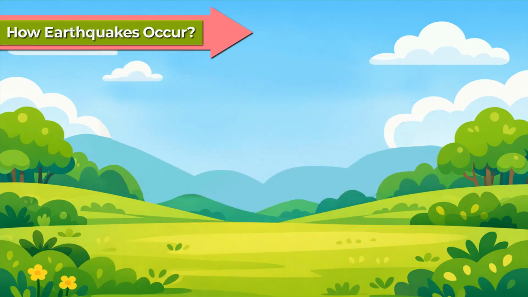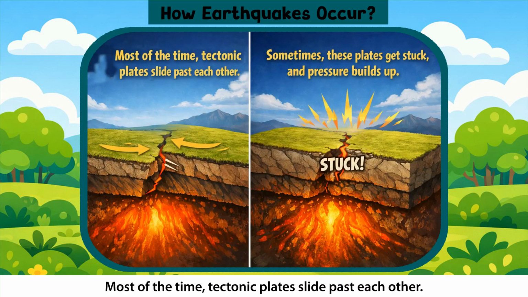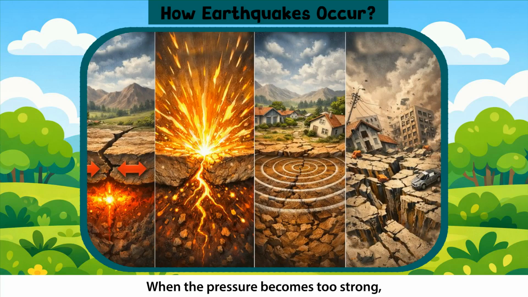How earthquakes occur. The earth's outer layer, called the crust, is made of large slabs of rock called tectonic plates, which move constantly and slowly. Most of the time, tectonic plates slide past each other. Sometimes these plates get stuck and pressure builds up. When the pressure becomes too strong, it suddenly releases energy in the form of waves, which makes the ground shake, leading to an earthquake.